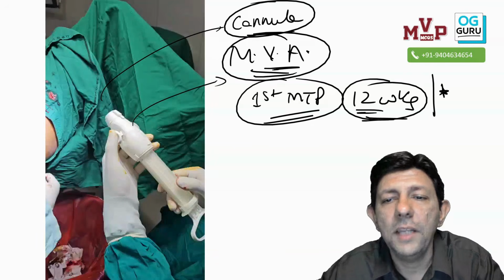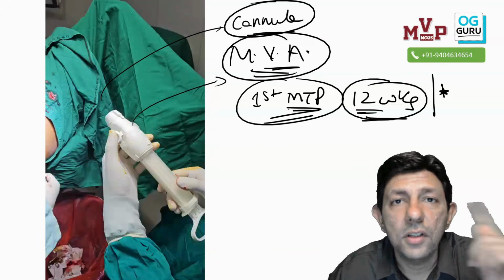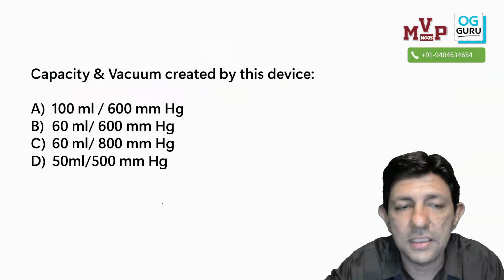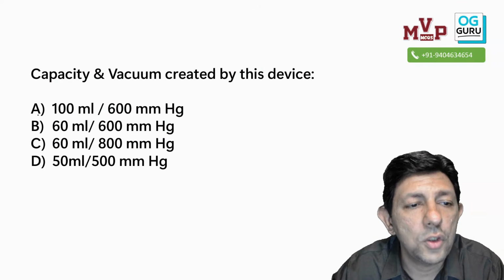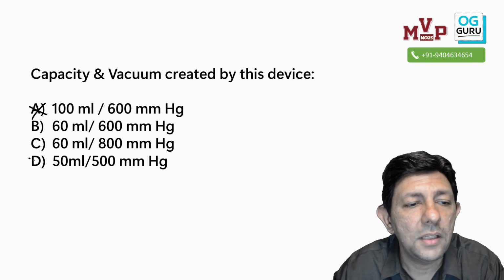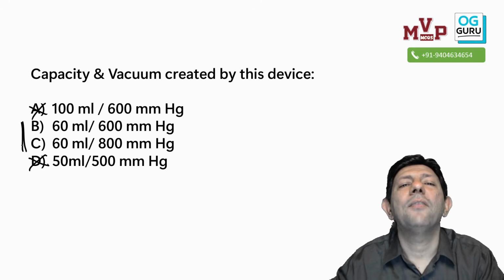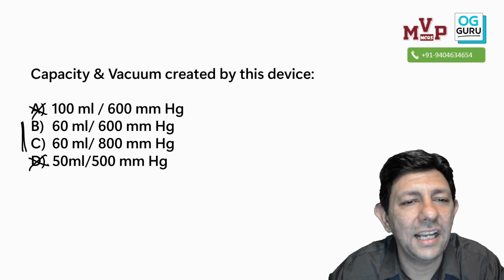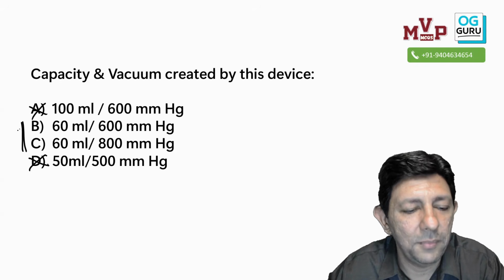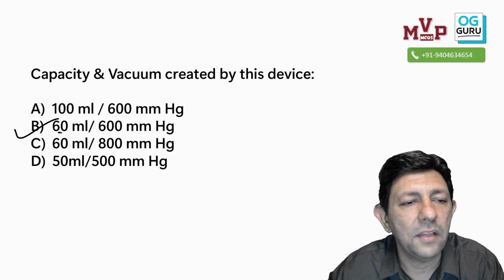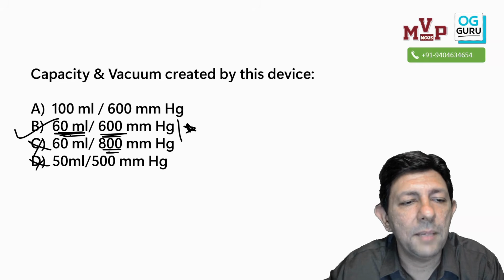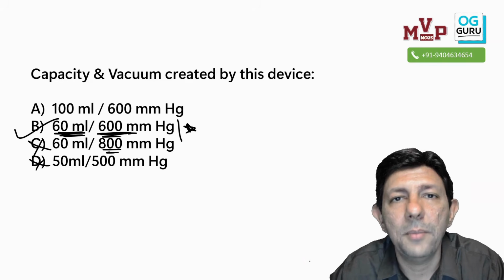It is used generally for MTP in the first trimester. And remember, the capacity of this is 60 ml. So it is not 100 ml, it is not 50 ml. And what is the vacuum created? Yes, around 600. Vacuum created is 600 millimeters of mercury, and 800 is too high. So Karman cannula and MVA syringe: 60 ml is the capacity and roughly 600 millimeters of mercury.